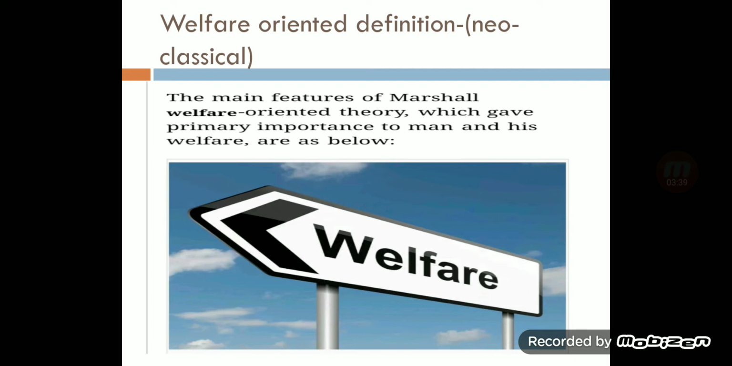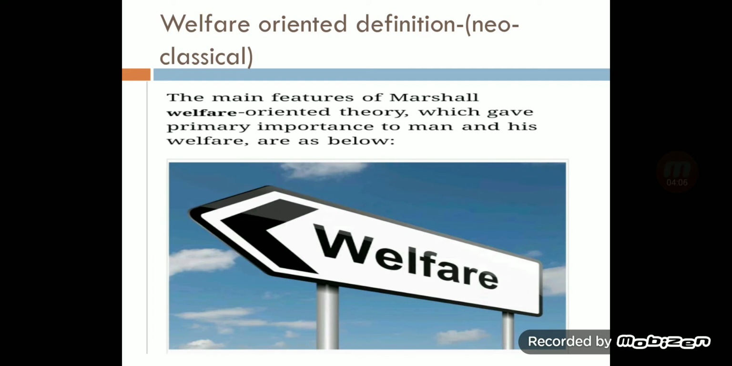Wealth oriented definition only focuses on wealth. First importance is given to wealth, by hook or crook, by doing ethical or unethical activity, it doesn't matter. The main objective is earning maximum profit according to the wealth definition. And here is the welfare oriented definition. Welfare means social welfare.